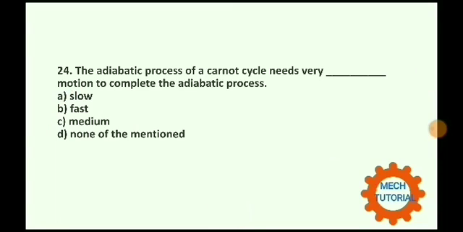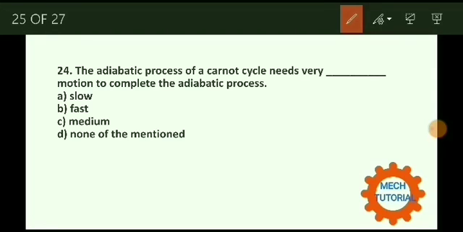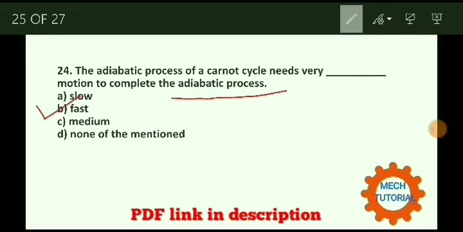Next question, the adiabatic process of a Carnot cycle needs very dash motion to complete the adiabatic process. The correct answer for this question is the option number B, that is the fast. We know that the adiabatic process or isentropic process is a very fast process. The correct answer is option number B.